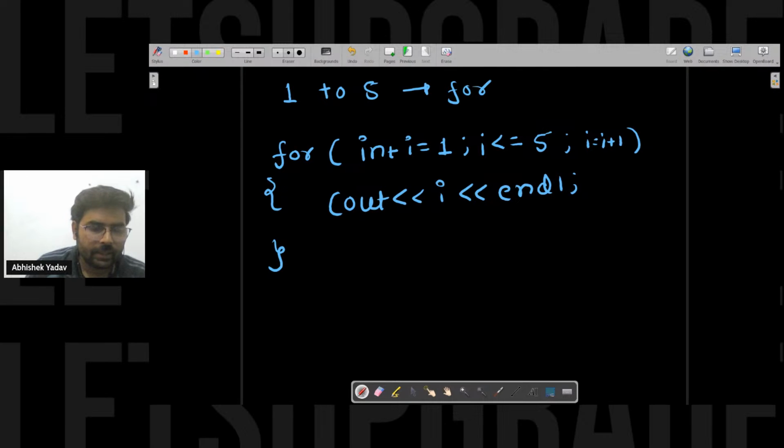Pankaj is asking, what is the difference between ++i and i++? Basically, this is the post increment operator and this is the pre increment operator. If we have time, we will discuss post increment and pre increment operators, but in this case there will be no difference here, so you can write both.